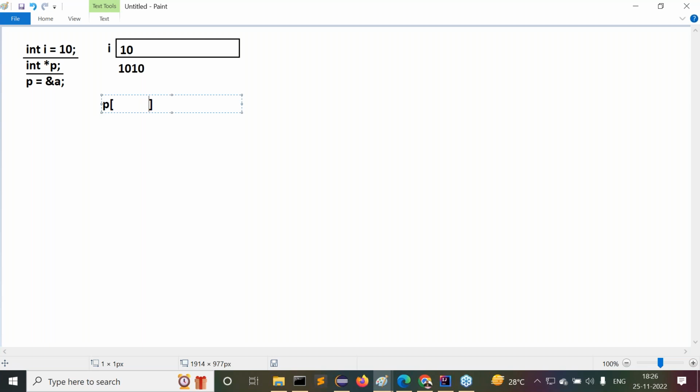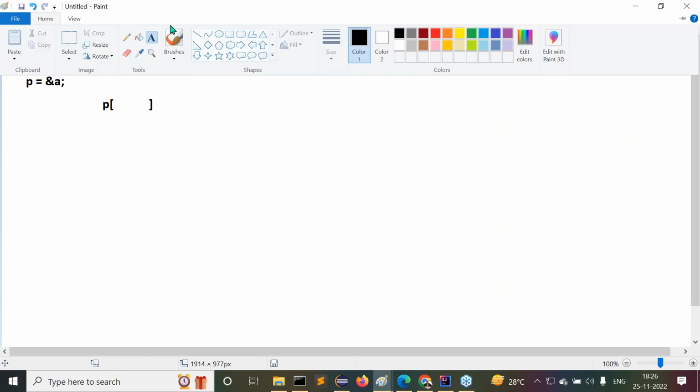That much memory will be allocated for the p variable. Yes, up to this all of you are getting clarity. When a compiler identifies int *p, then the compiler understands p is a pointer variable. For p, some memory will be allocated. How much memory is required to store address values? That memory will be allocated here. Nice. After that, understand this clearly.